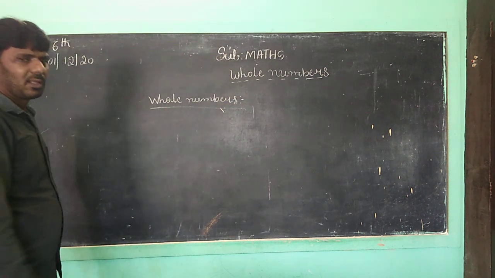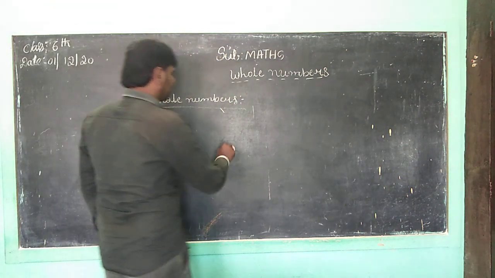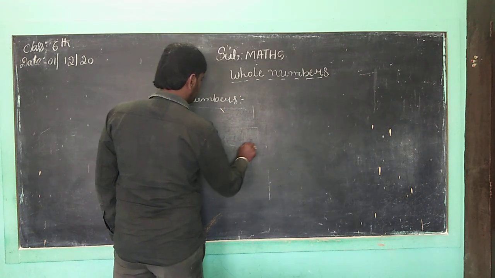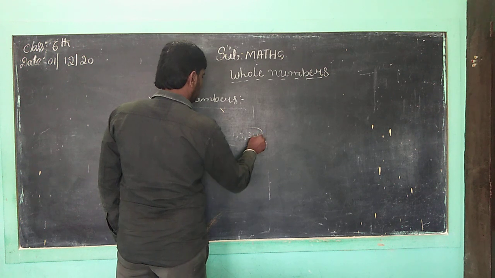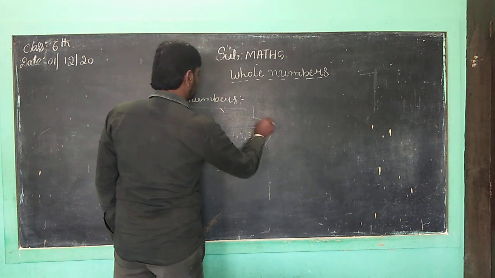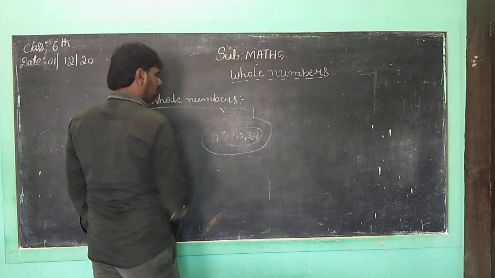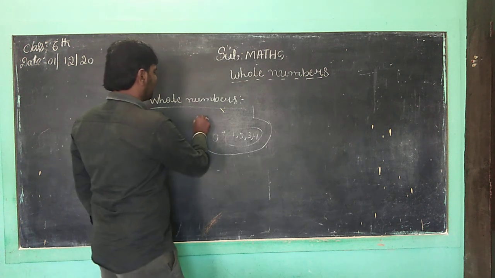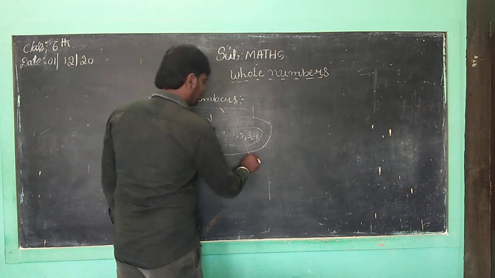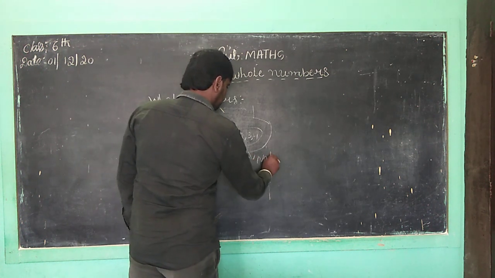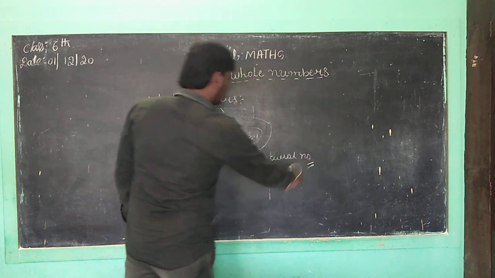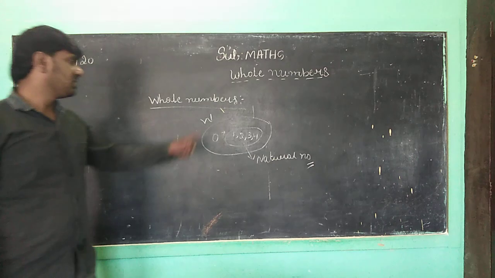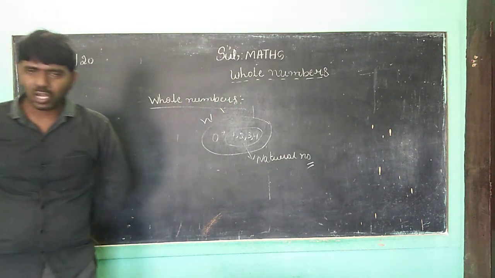Children, how do you know that one natural number? 1, 2, 3, 4, 100. And 0, this we can call the whole number. This is natural number. Correct, children? Whole number means 0 including with natural number.